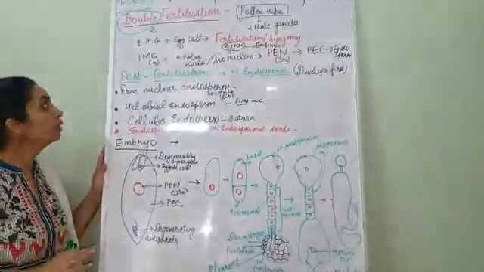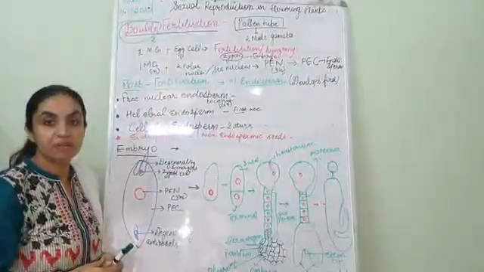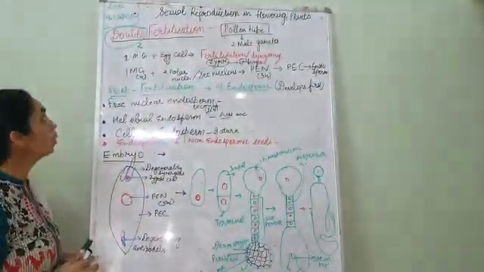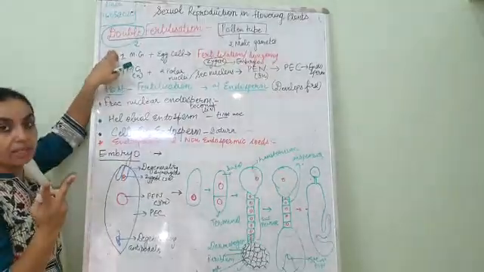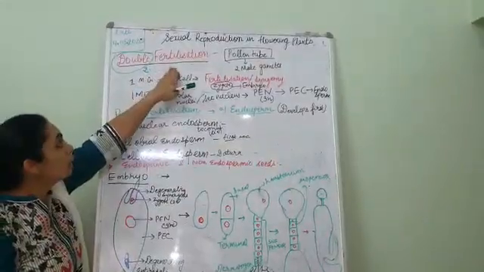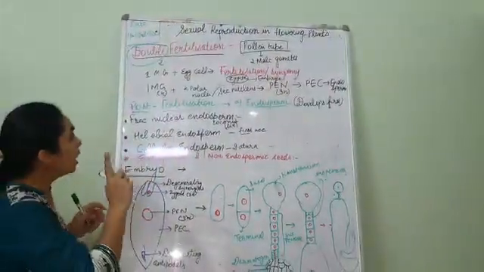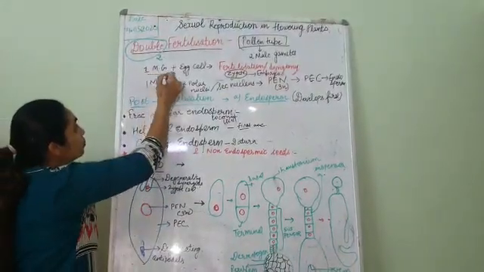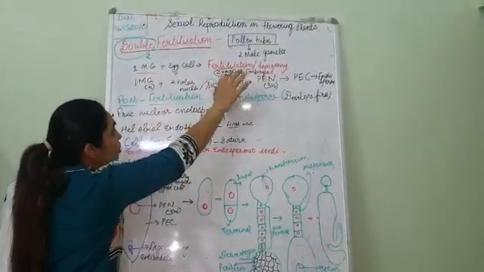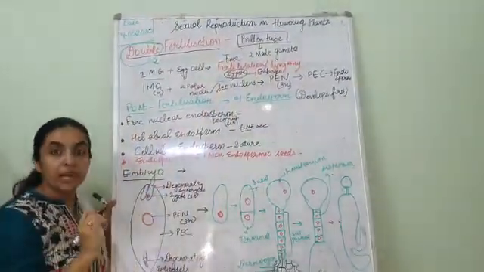We are going to begin a new topic in chapter 2, sexual reproduction in flowering plants. The topic is double fertilization, which is a very important topic. Double means twice. That means the fertilization takes place twice. So the pollen tube is carrying two male gametes. Now one male gamete fuses with the egg cell. That is actually fertilization, or we can say true fertilization or syngamy.